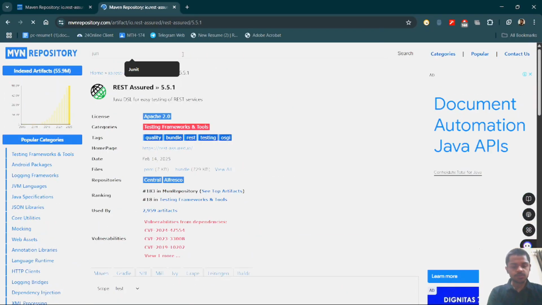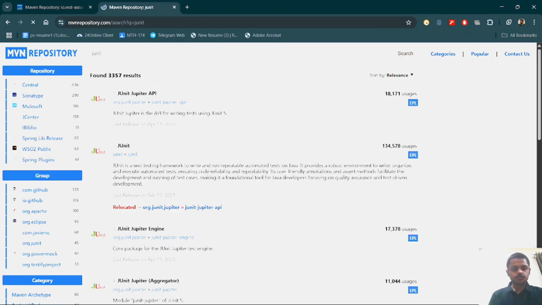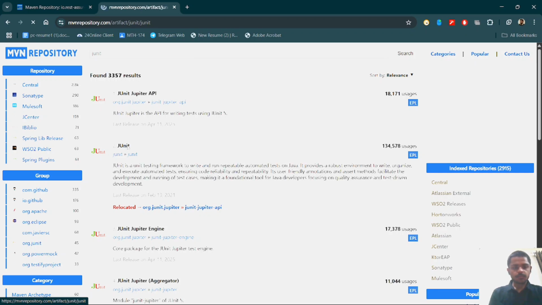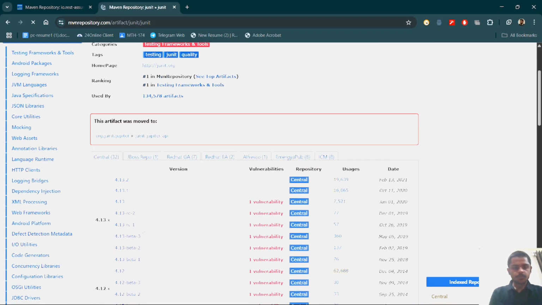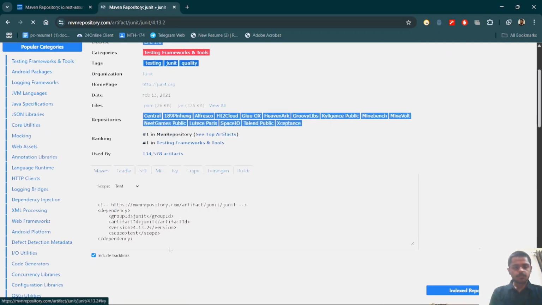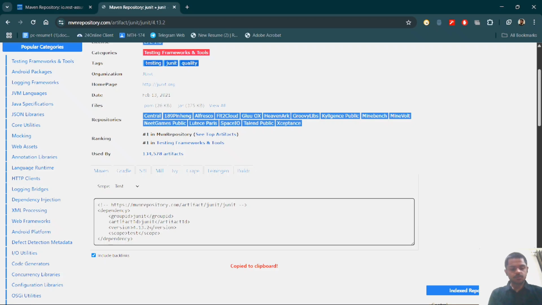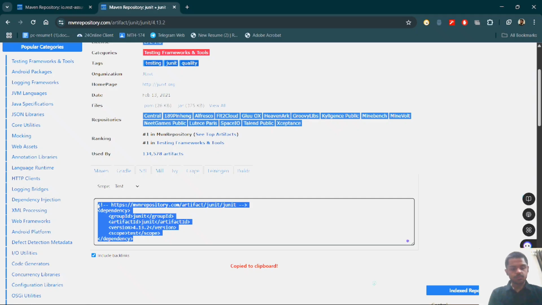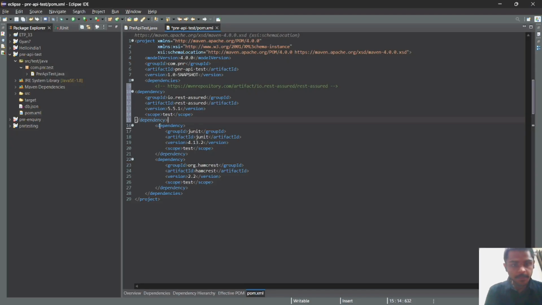So we will search JUnit, take version 4.13.2, press Control C, and again we will paste it.